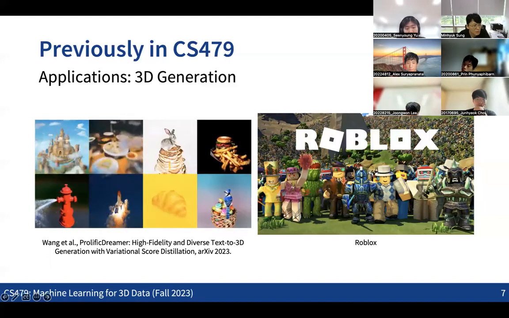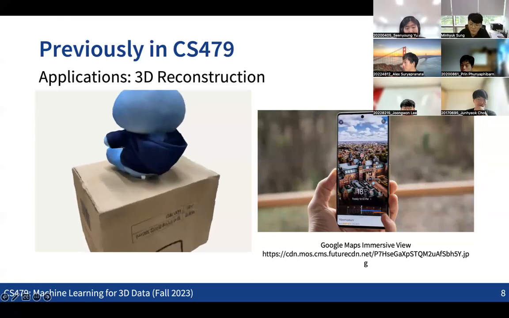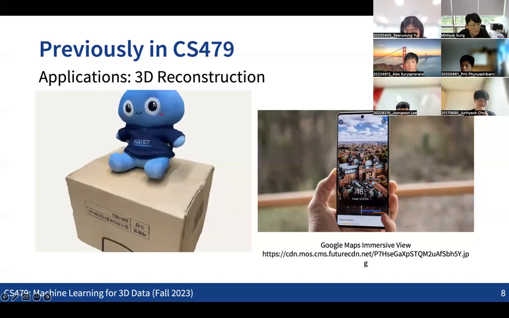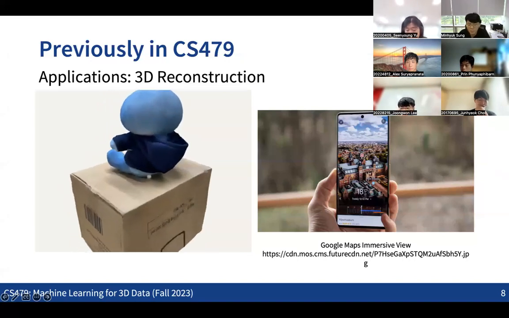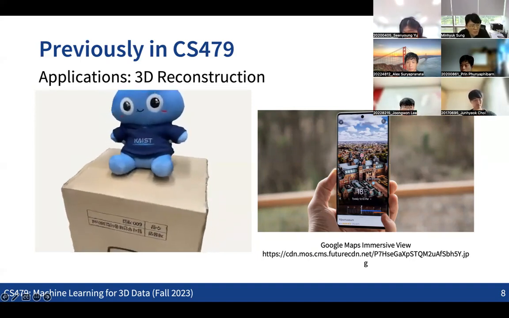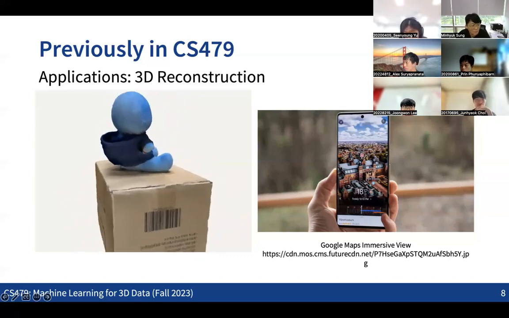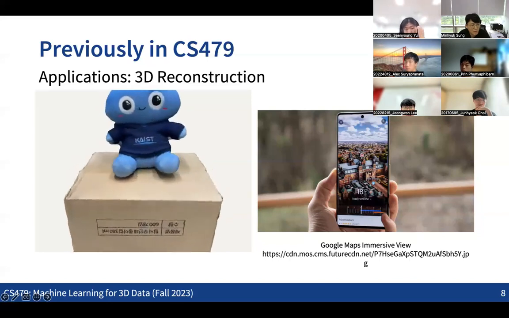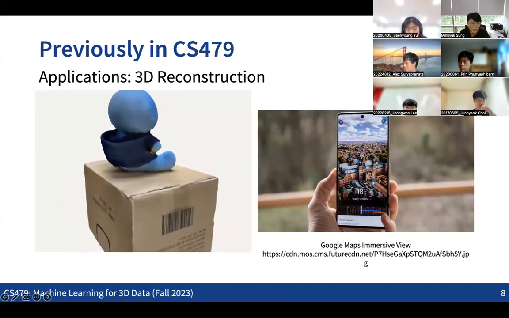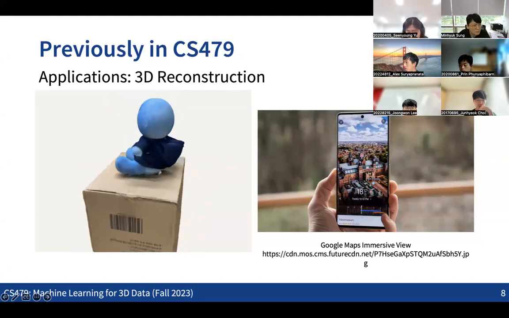And also for 3D reconstruction, this is also the state of the art. If you can take a video of any objects or a scene, then we can create virtual objects or scenes that basically copy the physical things into the virtual world. This technique is already being used in products by big tech companies. One example was the immersive view from Google Maps, which shows the whole 3D reconstruction of an entire city using these 3D reconstruction techniques.